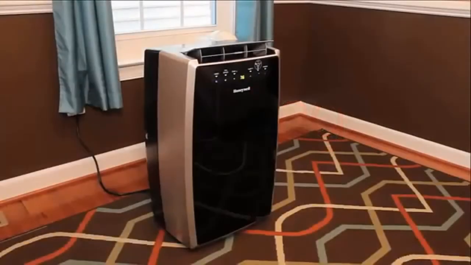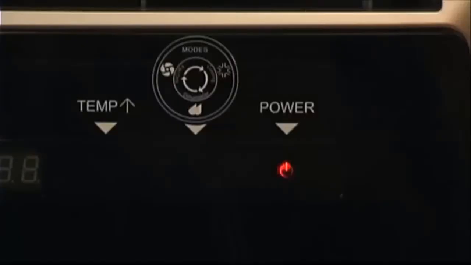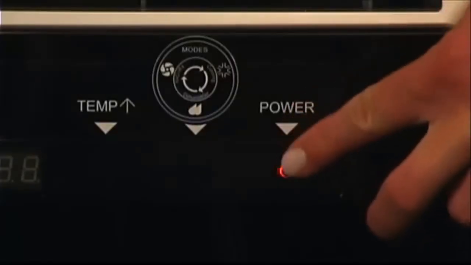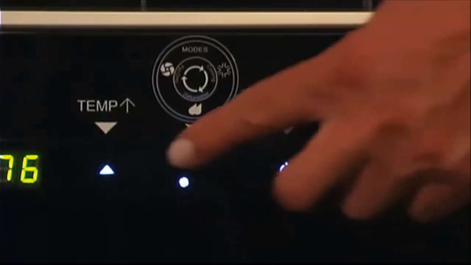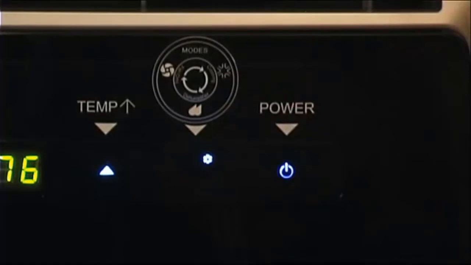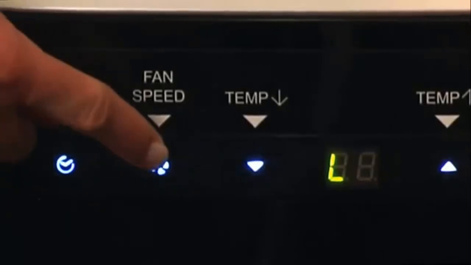Your Honeywell portable air conditioner can operate in 3 different modes: cooling mode, dehumidifying mode, and fan mode. In order to cool your room to the max, make sure that your exhaust hose is properly connected to your window. Then turn on the air conditioner. The power button is located on the right side of the control panel. Then make sure that cooling mode is activated by pressing the mode control button until the snowflake icon is lit up. You can set the desired room temperature using the up and down arrow keys. Then set the fan speed by pressing the fan button.